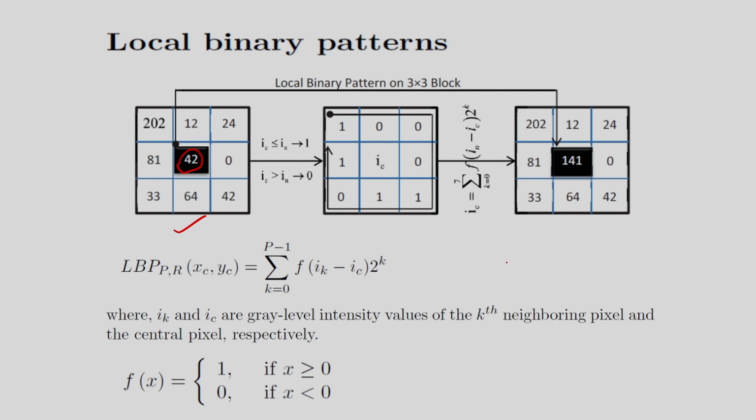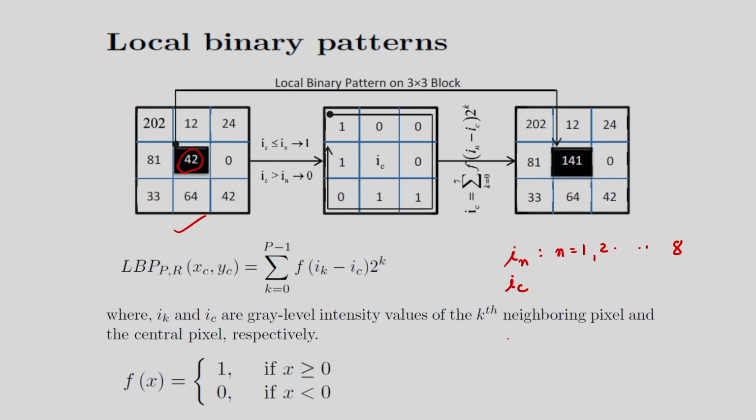That neighborhood I can write like this, IN, that is the neighborhood, and in this case n is equal to 1 to 8, so I have 8 neighborhood pixels. Corresponding to that, the center pixel is, suppose, IC. After this, what I have to do? I have to determine the LBP. So how to determine the LBP?